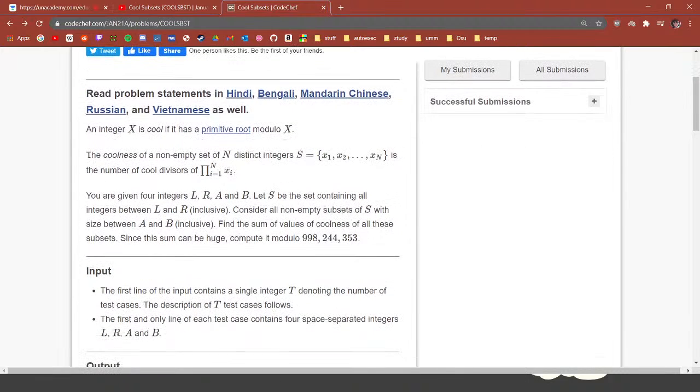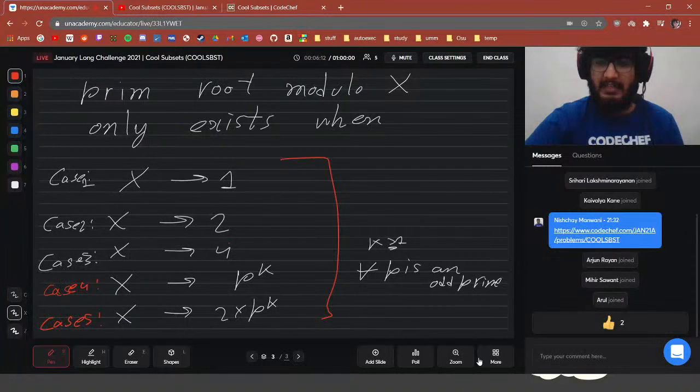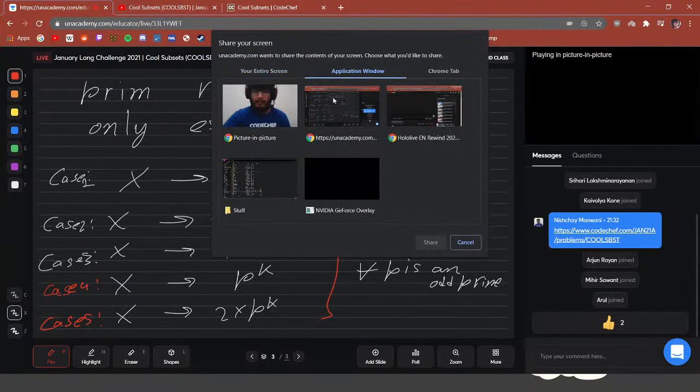Next, we come on to the coolness of a non-empty set of n distinct integers. Let me actually share my screen. Sorry, I forgot to do that. Application window.